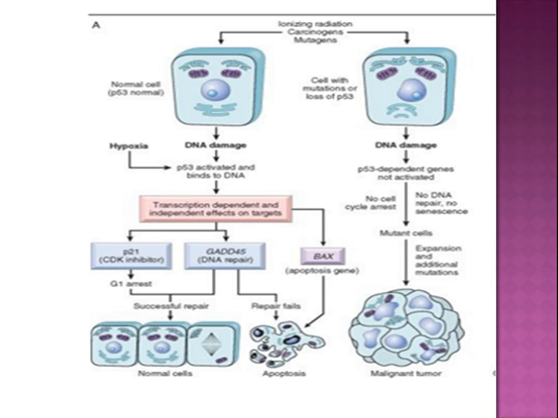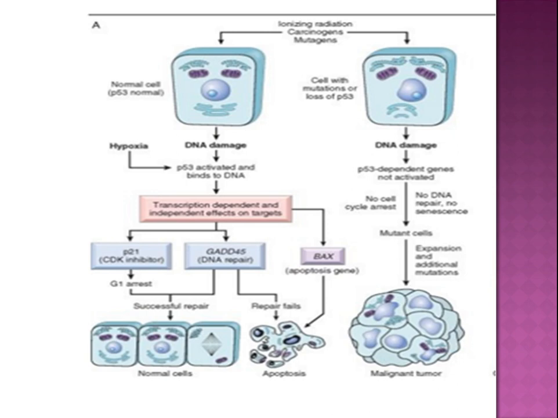So this is the normal process on exposure to ionizing radiation, carcinogens or mutations. Whenever there is exposure to these carcinogens, in case of a normal cycle, if DNA damage occurs, it leads to rectifying that defect by different means and ultimately leads to a normal cell.